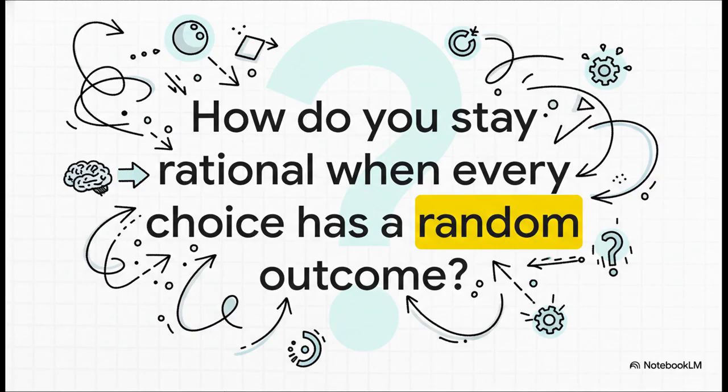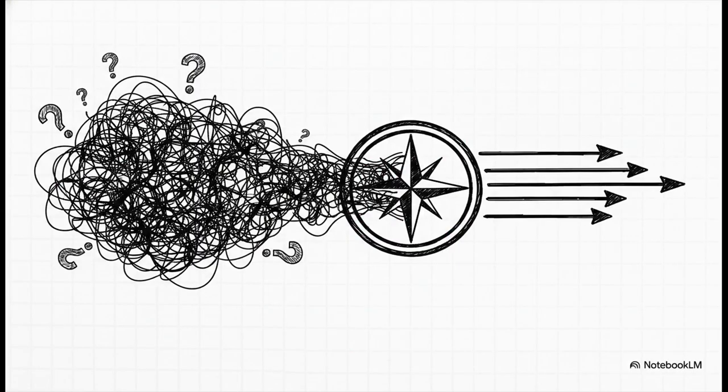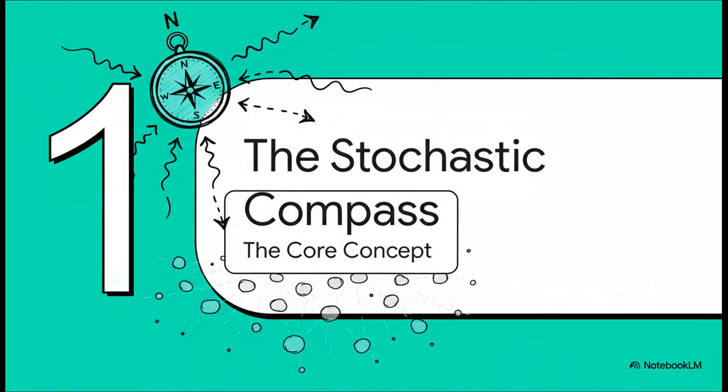I mean, when you literally can't predict a single certain future, how in the world do you make a logical, optimal choice? How do you chart a course through what seems like pure chaos? The breakthrough here isn't about writing a more complicated set of rules. No way. The real genius is giving the agent an internal compass, a mathematical tool that lets it listen to all that environmental noise and somehow, almost magically, turn that chaos into a clear, actionable signal. So how does this compass actually work?